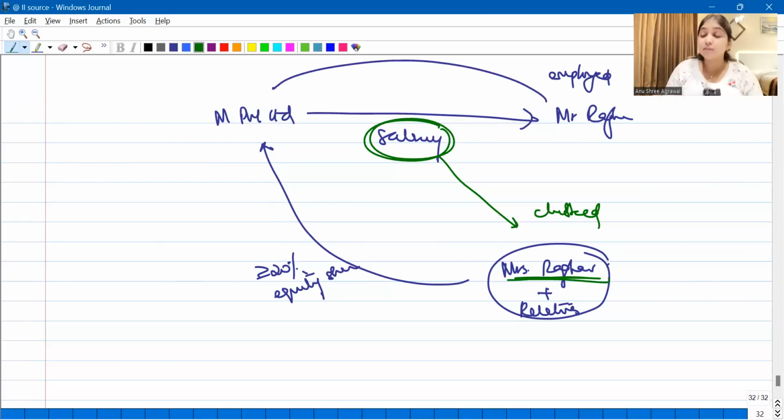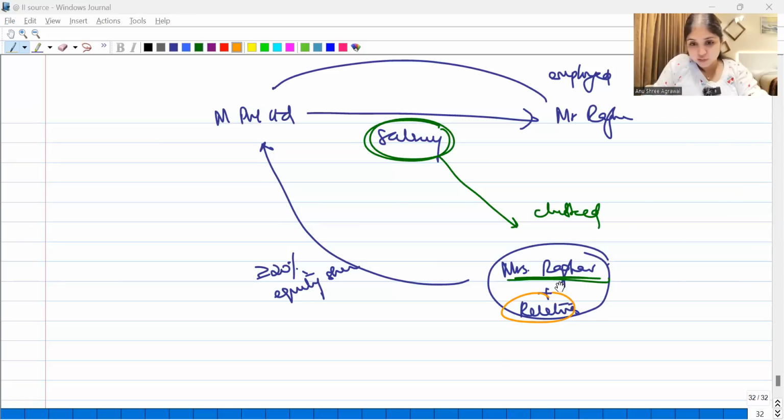Mrs. Raghav plus her relatives put together, if they have substantial interest in the entity, and in that same entity, if her spouse is employed without any professional or technical qualifications, whatever salary he is getting from that entity will be clubbed in the hands of Mrs. Raghav. Now, in this question, what do you mean by relatives here?